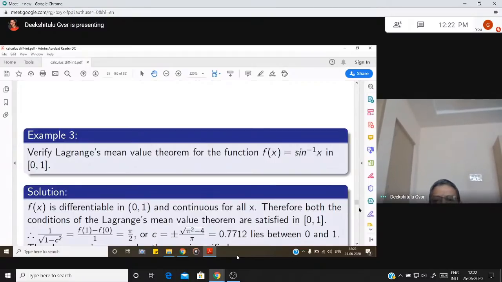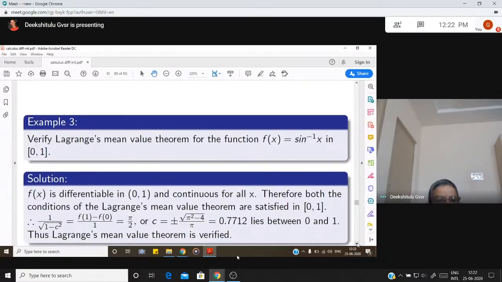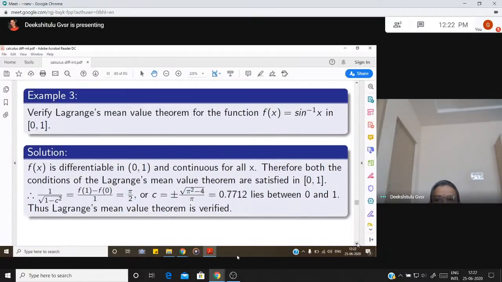Okay. So f of x is sin inverse x in the interval 0 to 1. In a similar way, it is differentiable and continuous, therefore the conditions of Lagrange's mean value theorem are satisfied. The derivative of sin inverse x is 1 by square root of 1 minus x square.